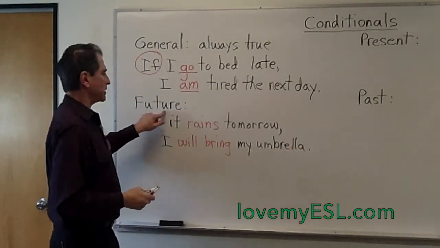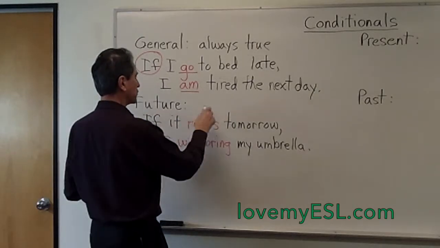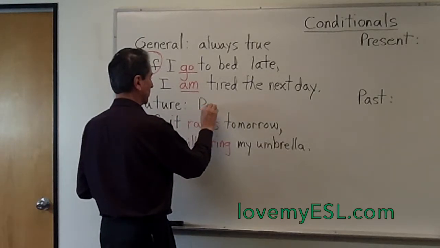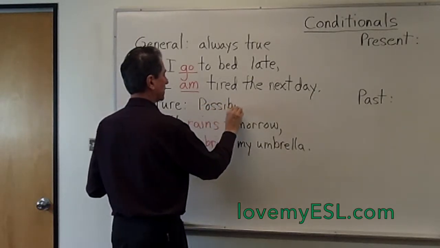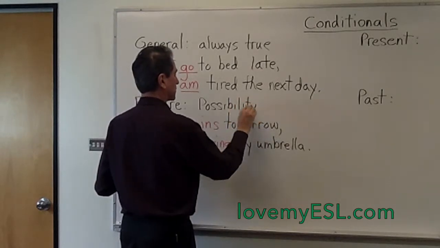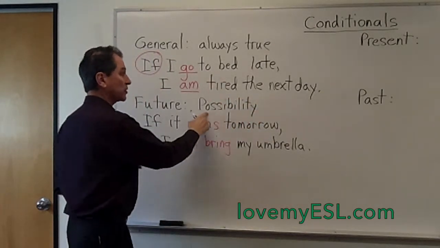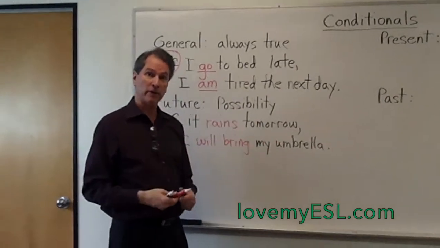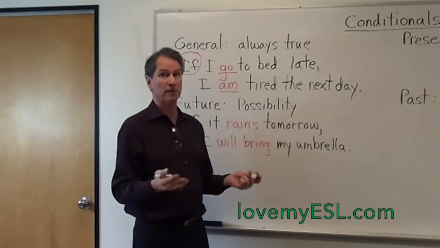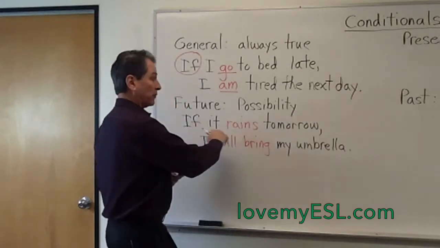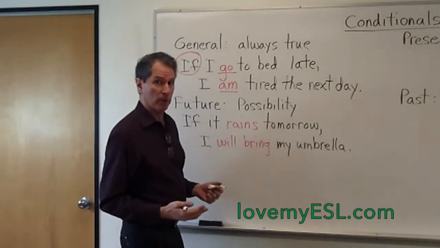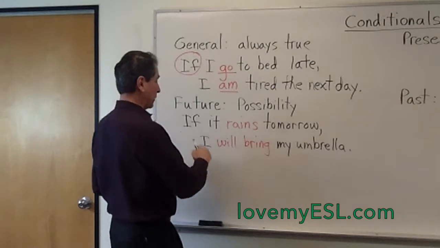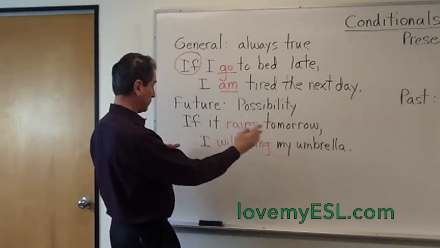Now notice here, this is a possible future. So the future is all about possibility. It's all about possibility. So this could possibly happen. If I win the lottery, I will travel around the world. It is a possibility. I mean, somebody has to win. If it rains tomorrow, well, it just might rain tomorrow. I don't know right now, but I'll look at my forecast later and see if it will.